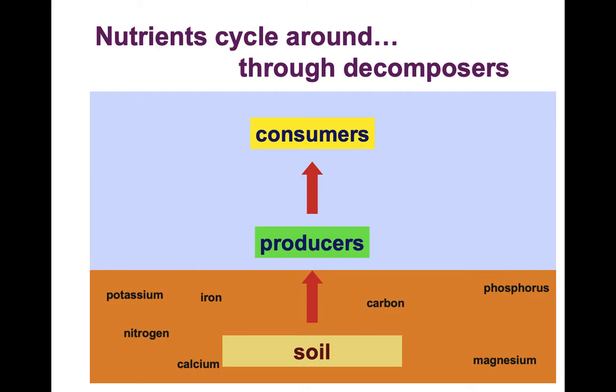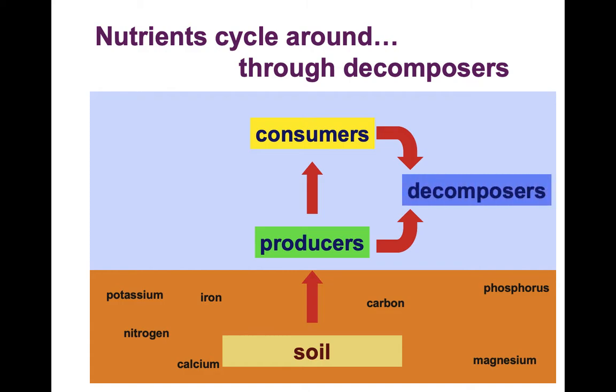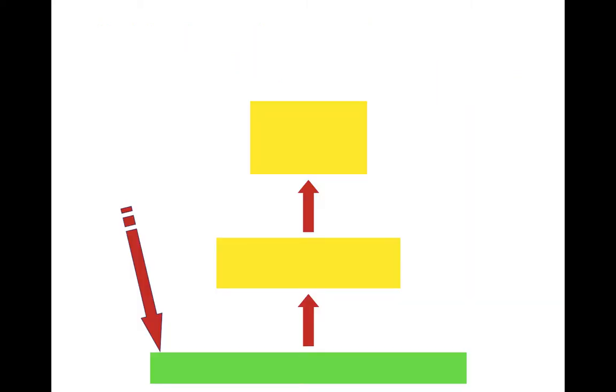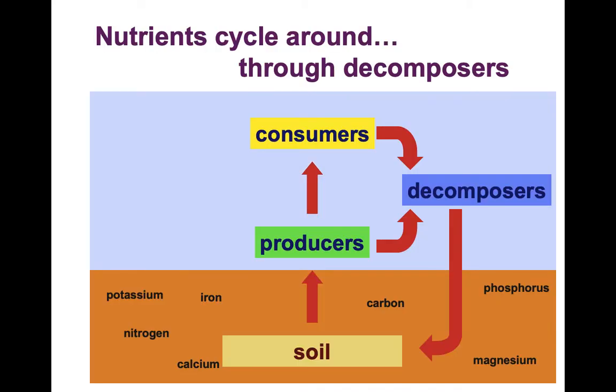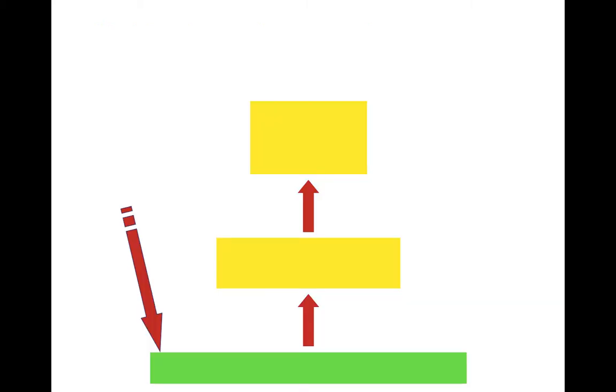So we see that the nutrients from the soil can be taken up by the producers all the way to the consumers. And then when the consumers and the producers die, they get decomposed and then they come back to the soil. So this is a total recyclable process. Okay? Everything gets recycled. All the nutrients get recycled.